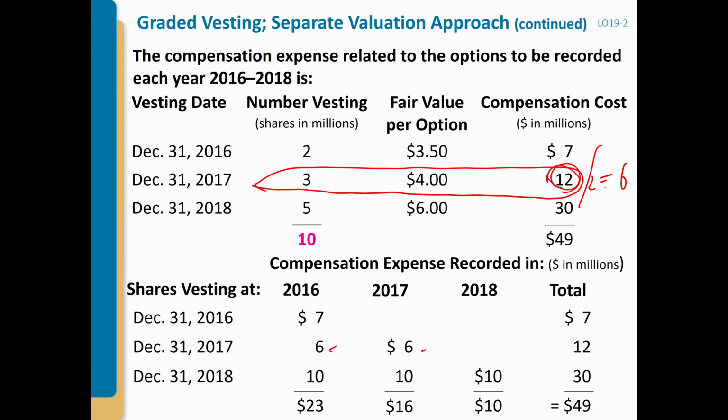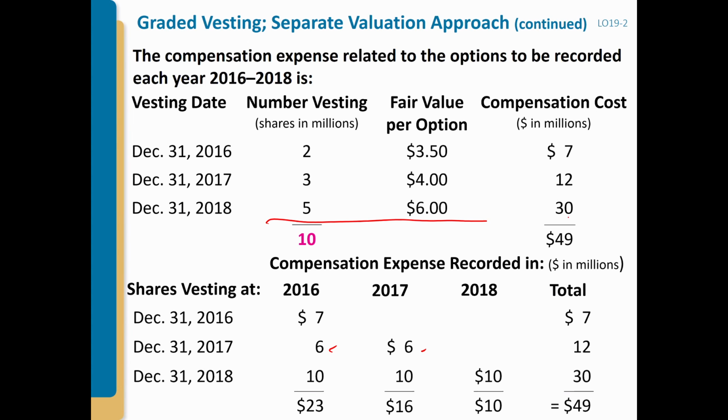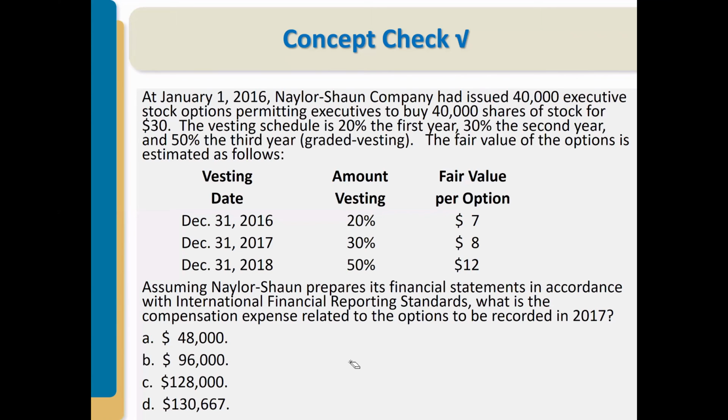But for the group number 3, remember the vesting is over 3 years. That's why you want to divide by 3. That's how we got 10 for each year. Any other question? If not, let's work on this, so you can practice this method.